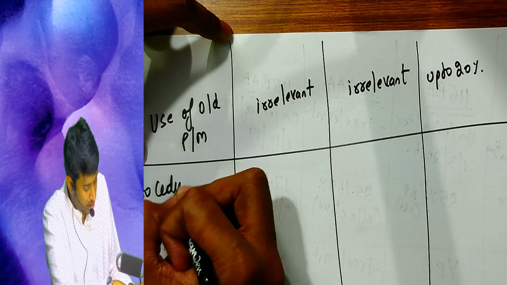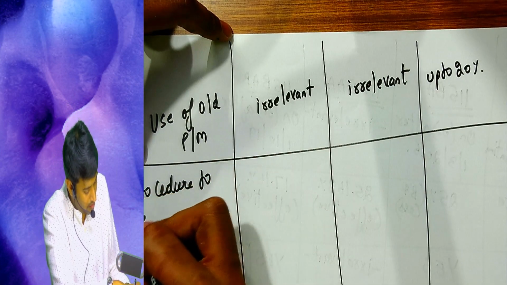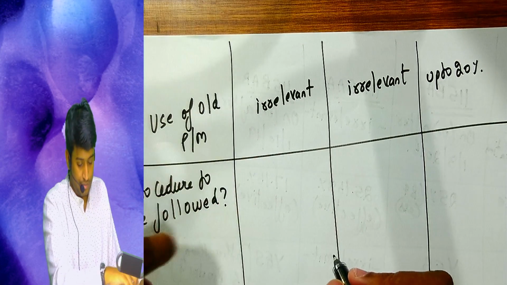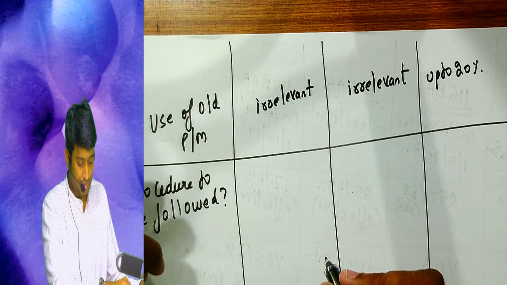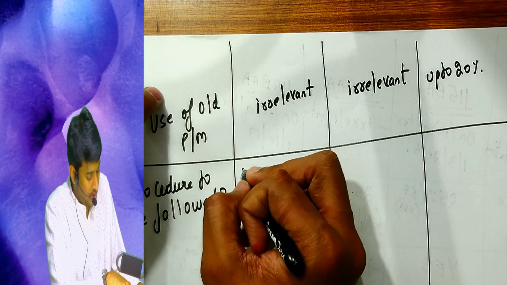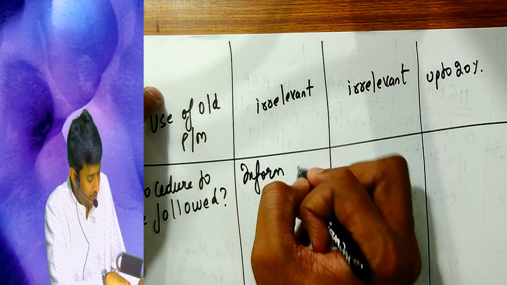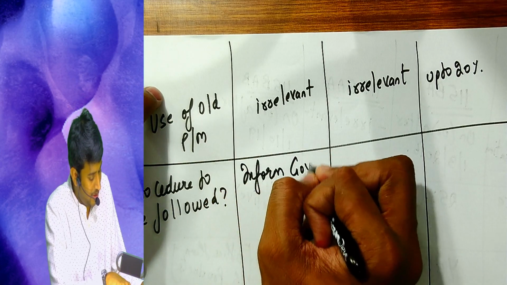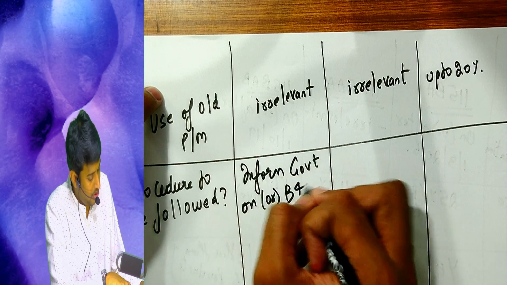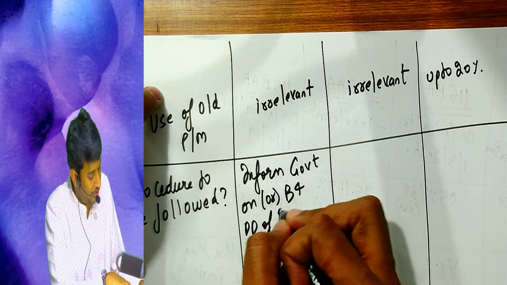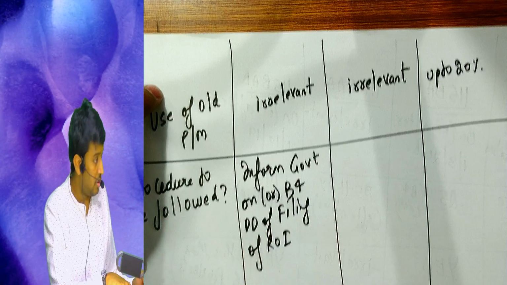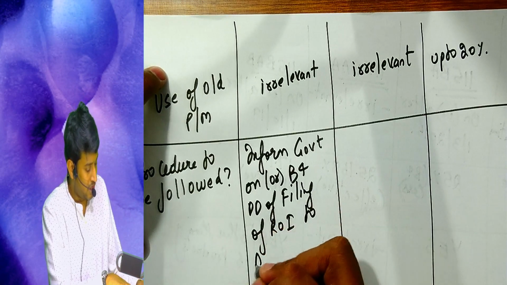Procedure to be followed. Next one. Inform the government on or before the due date of filing return of income to avail the section.